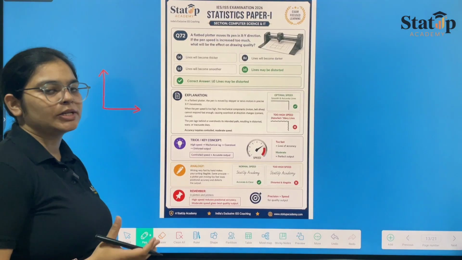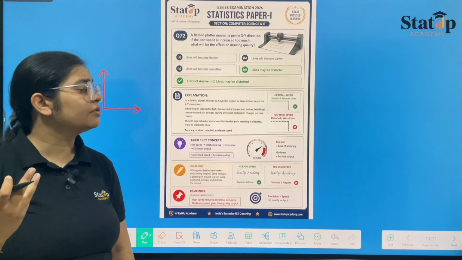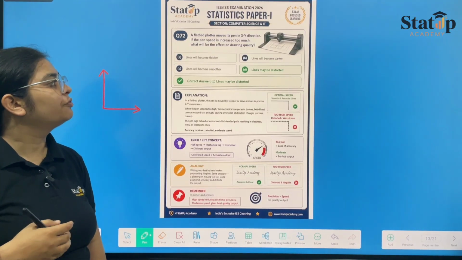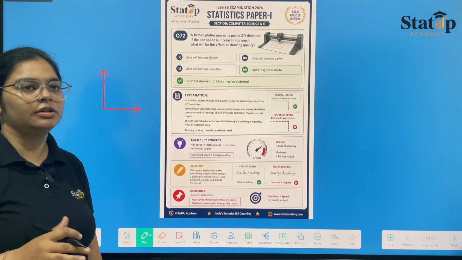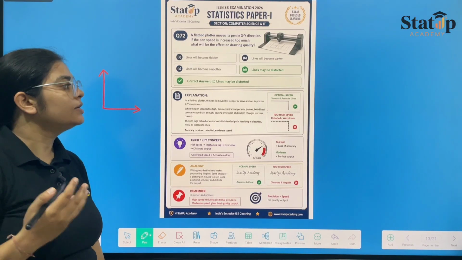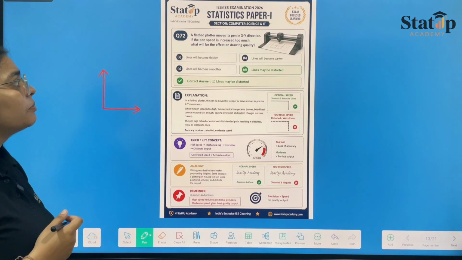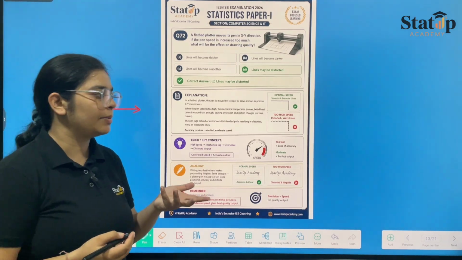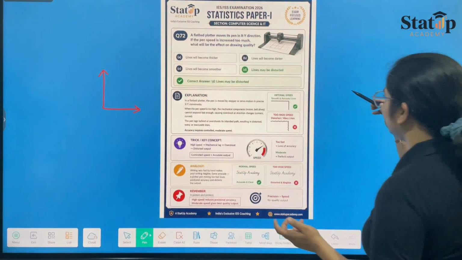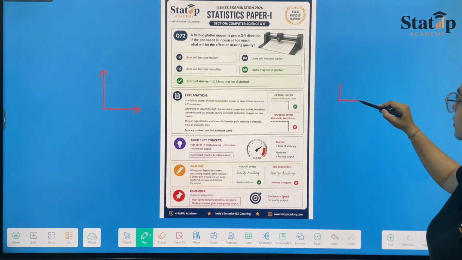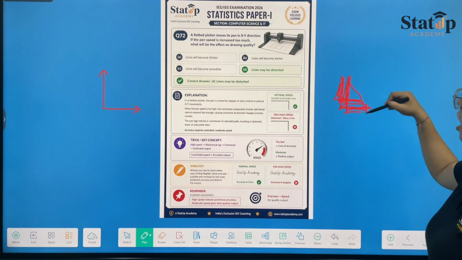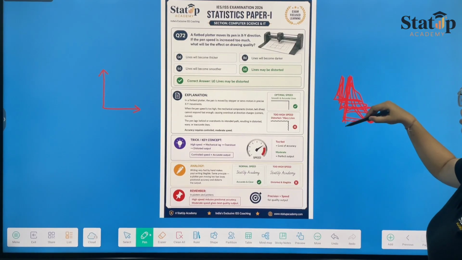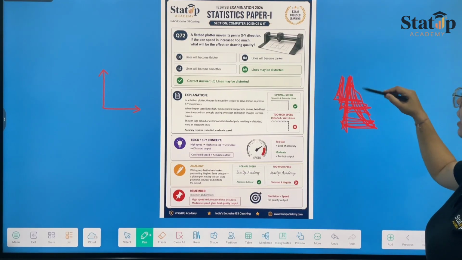This is a very simple question. This is a very basic question of your computer. This is not even a computer's question. This is a question of your sense. Suppose someone is drawing a line like this, and when we increase the speed, what kind of lines am I drawing?